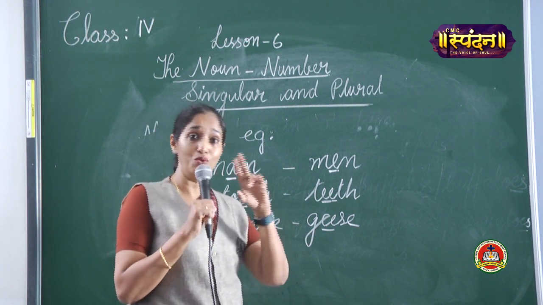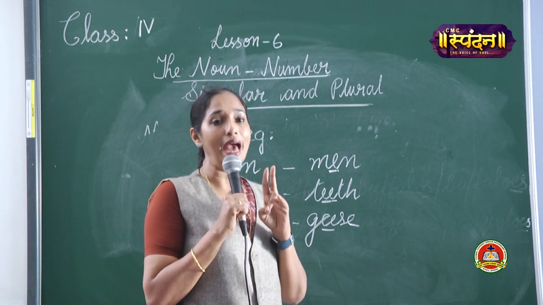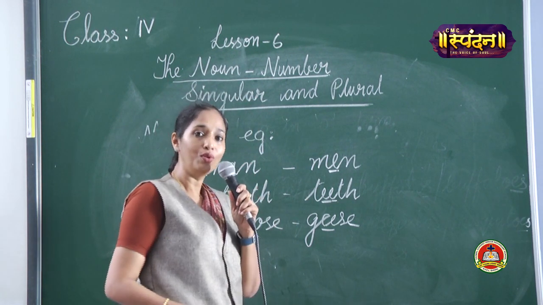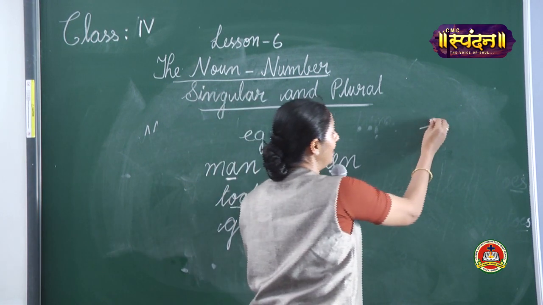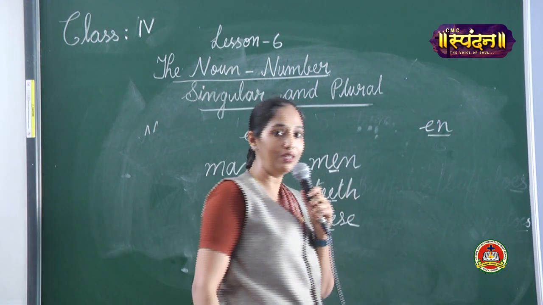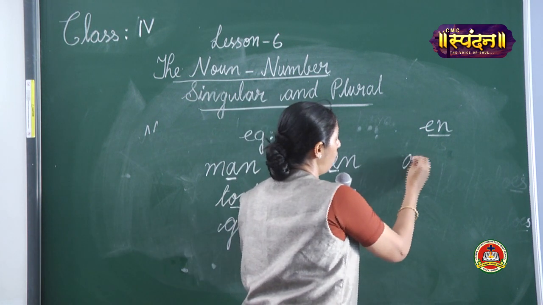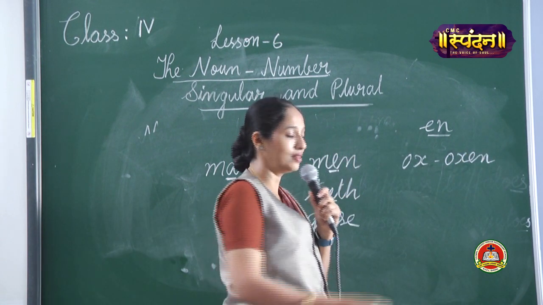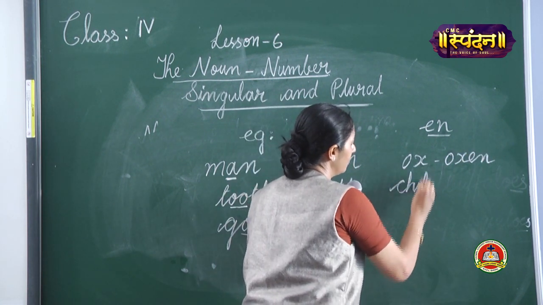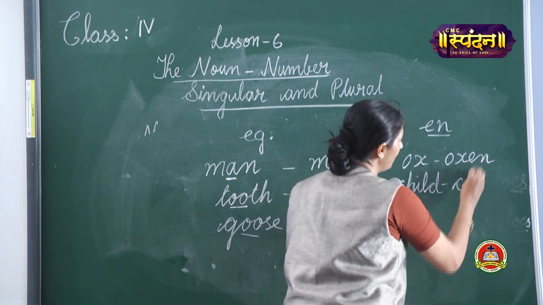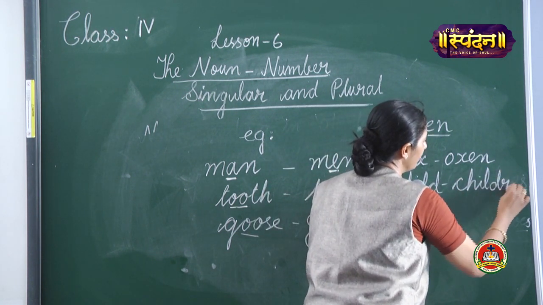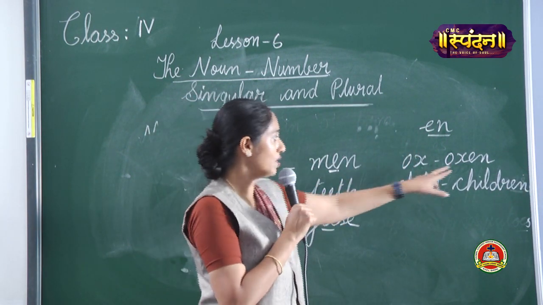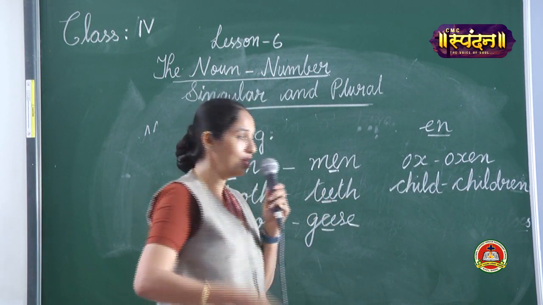Now again, two nouns are there where we add EN to form the plural. Can you name those two nouns where we add EN to form the plurals? They are ox, oxen, child, children. So in these two nouns, we add en to form the plural.